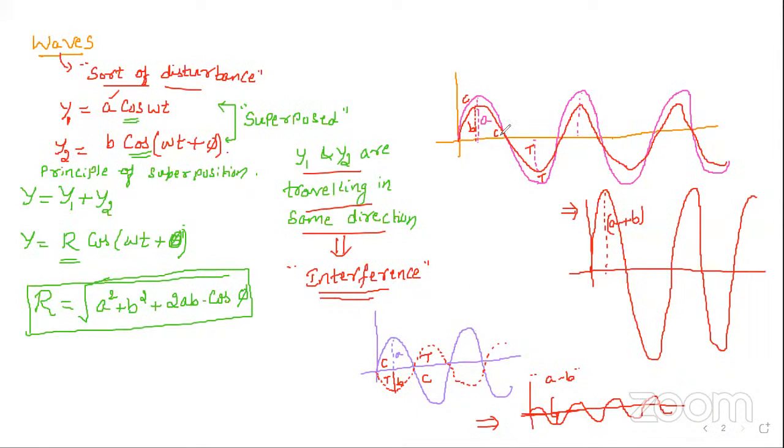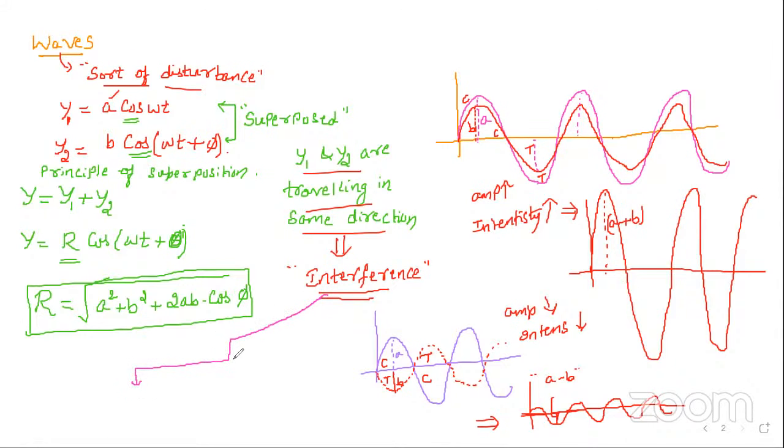So if crest falls on crest, amplitude will be more. If amplitude is more, intensity will be more. In the second case, the amplitude will be less if crest falls on the trough or trough falls on the crest, and intensity is also going to be less. So based on this, please remember, we have classified the interference into two types.